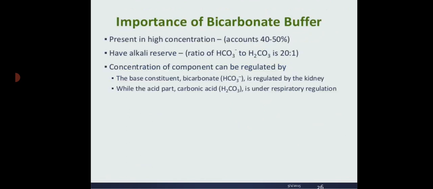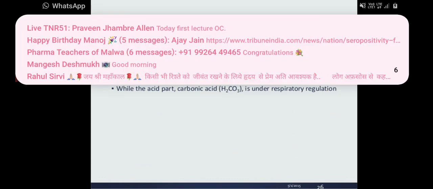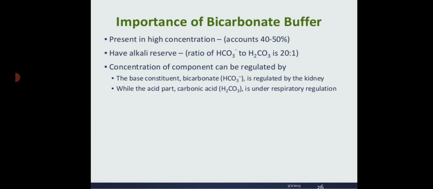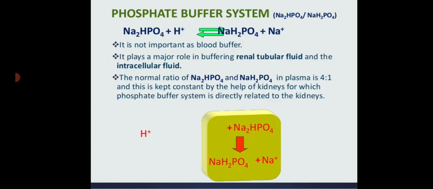Importance of the bicarbonate buffer. These are present in high concentration and account for 40 to 50%. They have high alkali reserve. The ratio of bicarbonate to carbonic acid is 20:1. The concentration of components can be regulated by the base constituent bicarbonate, which is regulated by the kidneys, while the acidic component, that is the carbonic acid, is under respiratory regulation.